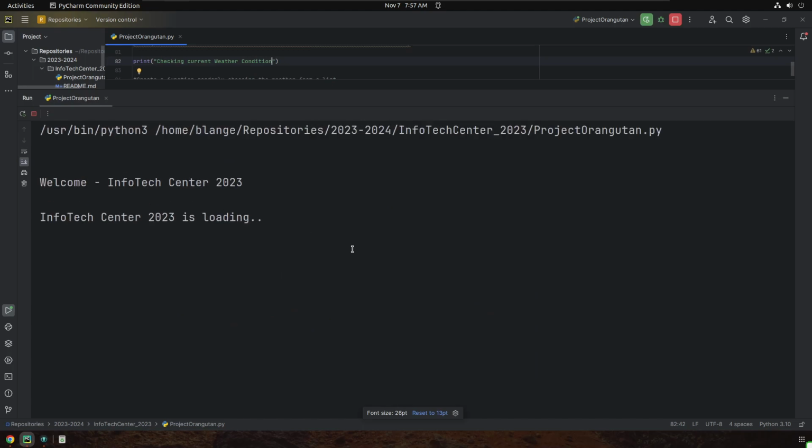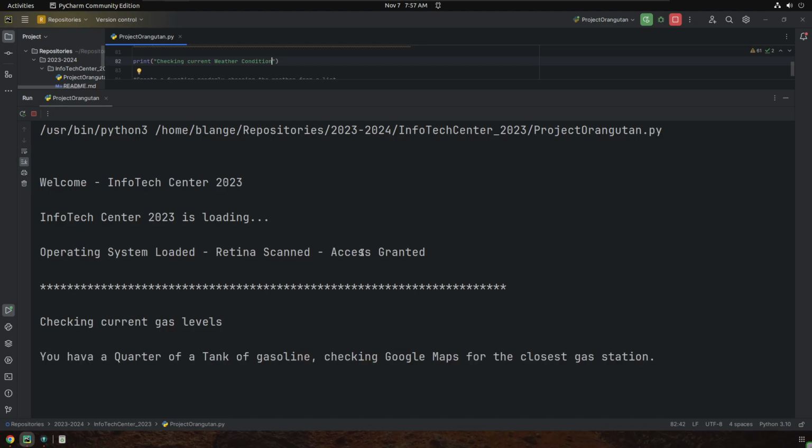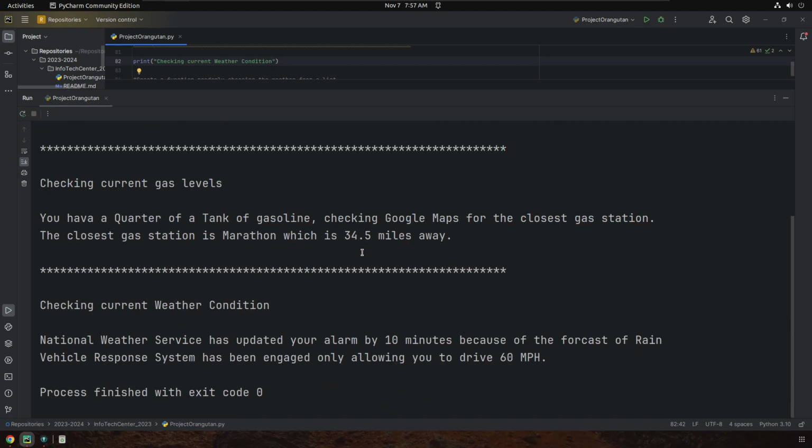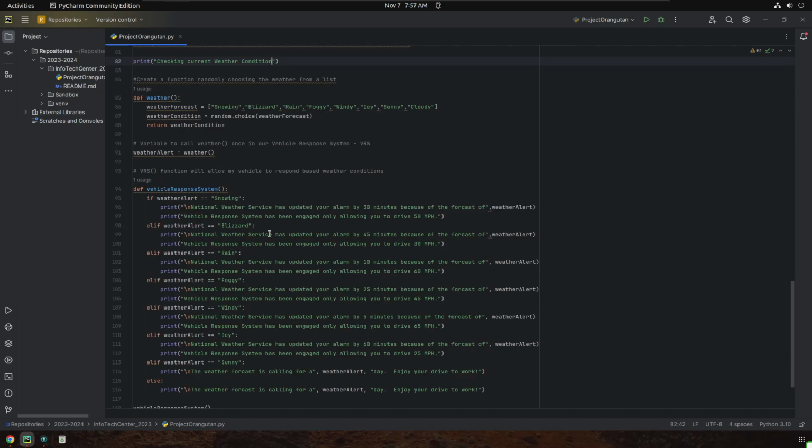Again, this is what you'll be doing as a developer, checking out your code, see what it looks like. You don't want to give a finished product to GM if it doesn't look good. You want to have that presentation looking nice. So my levels are looking good, my spacing's looking good. All right, so checking current gas levels, checking current weather conditions. And again, I'm doing symmetry here, so I got a capital W and a capital C. Maybe I want to capitalize this C and do that for here as well. So again, you just want to look through your code, making sure things look good before you are done. But it looks like my code is working pretty good.